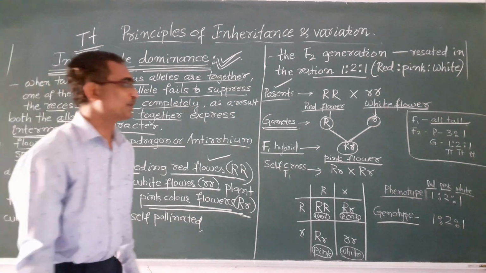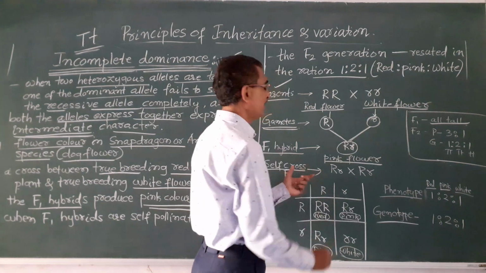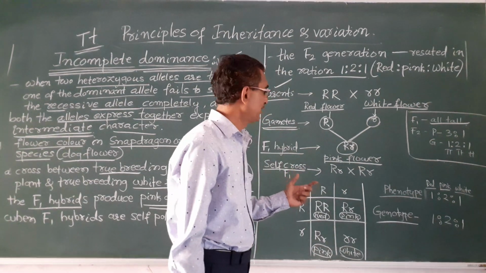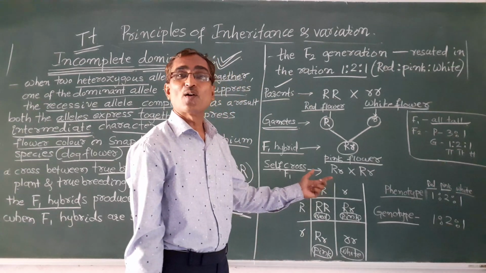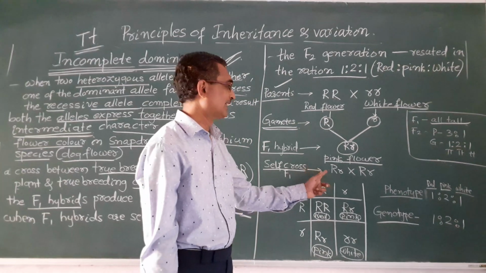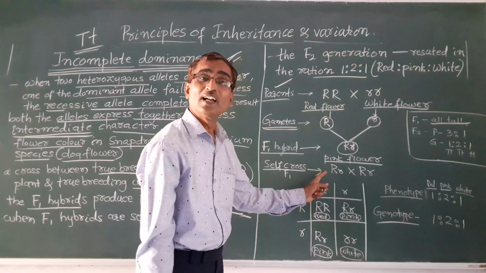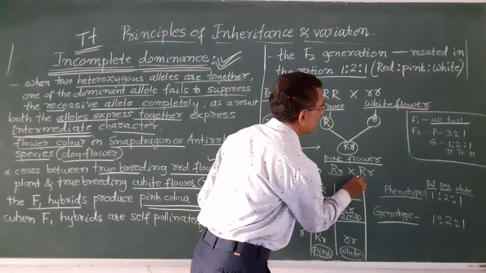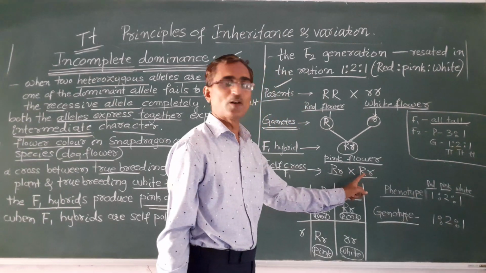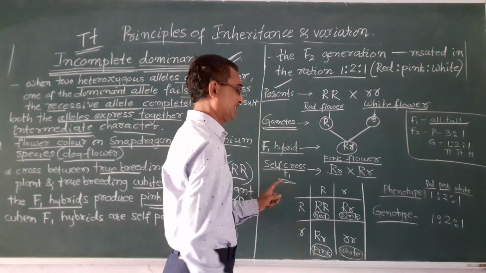Then what happens? A self-cross is done between the F1 hybrids. That is a cross within the same generation. F1 is capital R and small r, so capital R small r is crossed with capital R small r. That is a self-cross of the F1 generation.